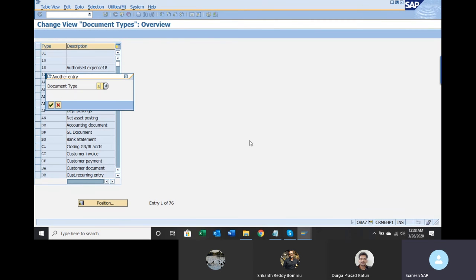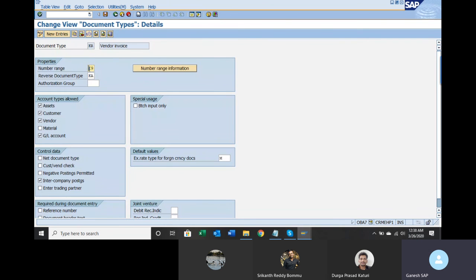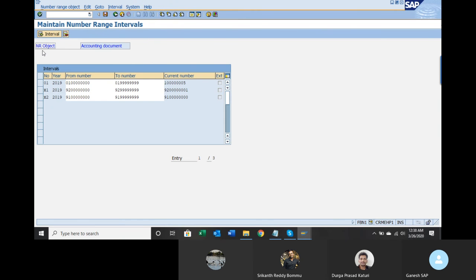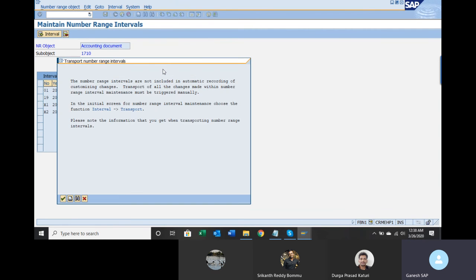Go to the position button, KR, double click. Whatever number is there, copy it first. Number range information 1710. Change interval. Insert interval. Number, then 2019, 19 all zeros, 19 all lines. Save it.